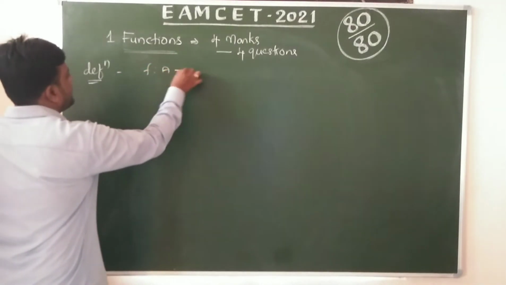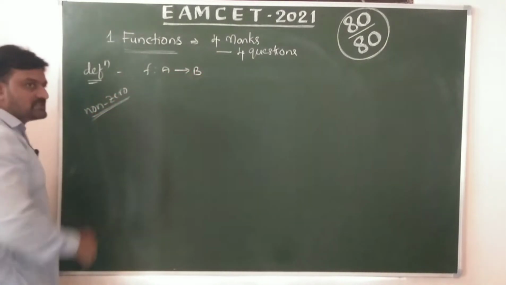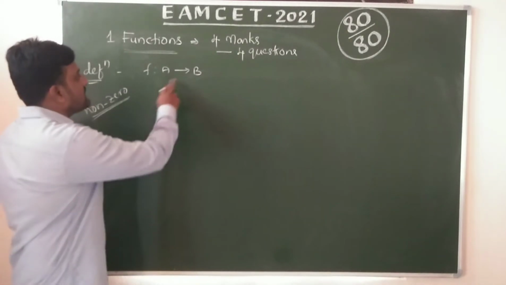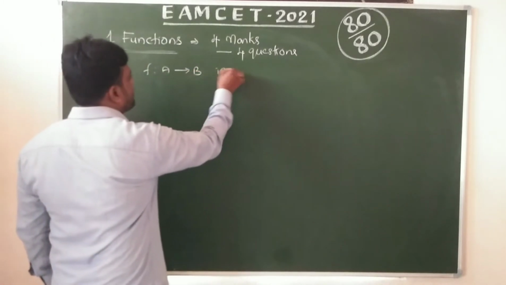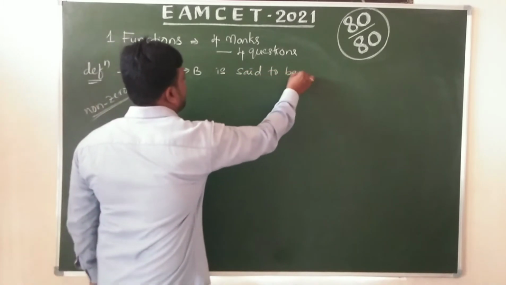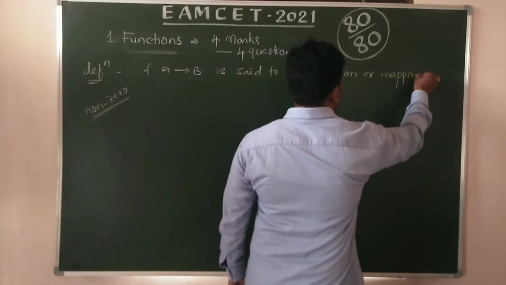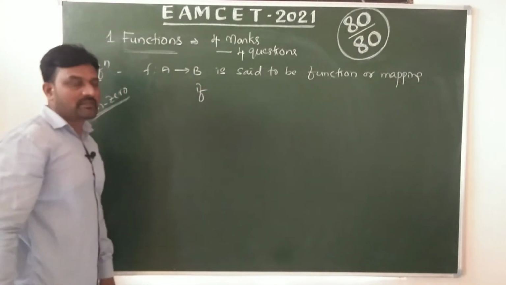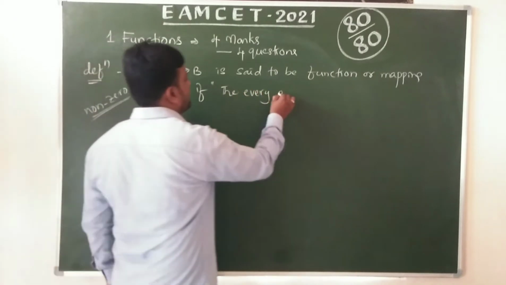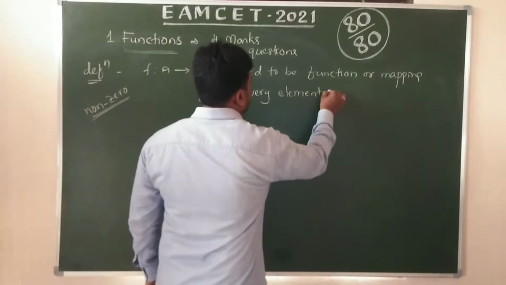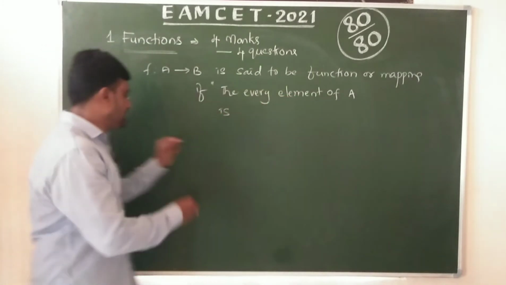Let f be from A to B. Here A and B are non-empty sets. Non-empty sets means definitely they have one or more elements. f from A to B is said to be a function or mapping if every element of A, like this.